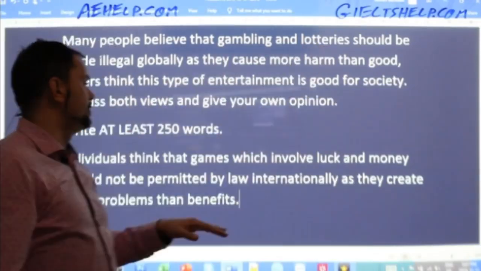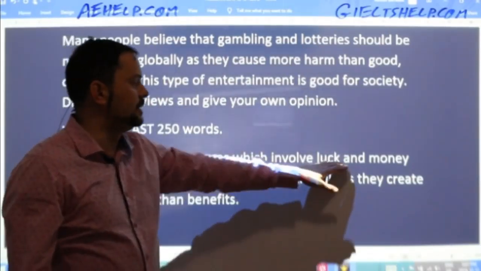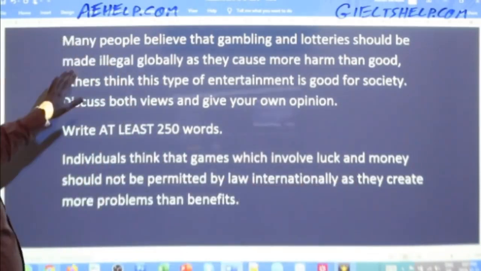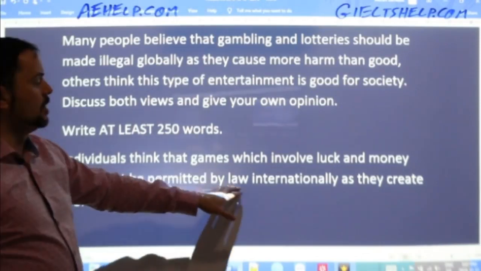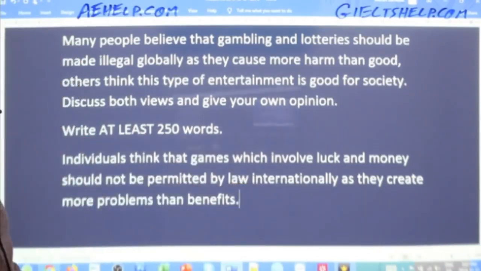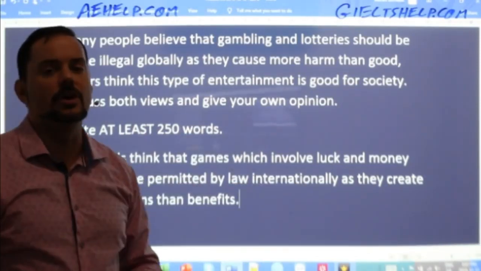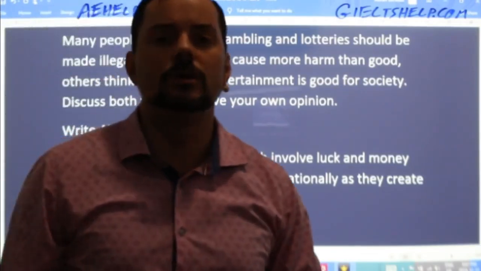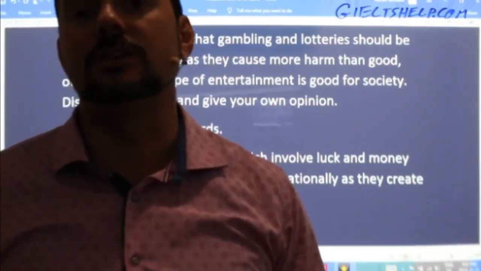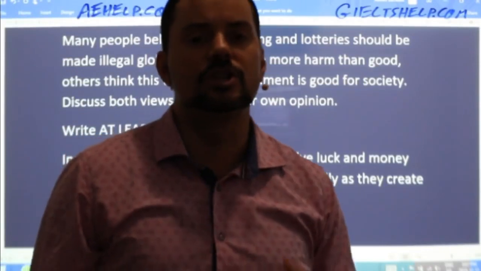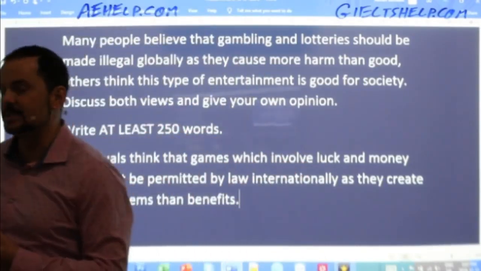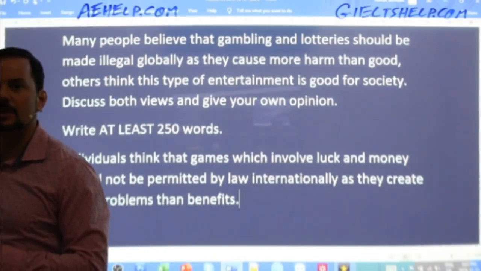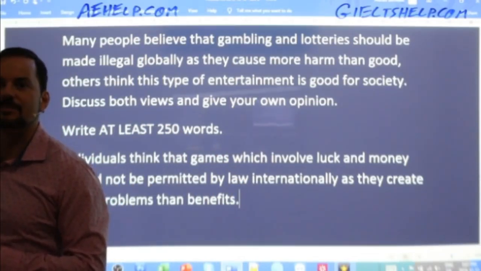Gambling and lotteries, games which involve luck and money, should be made illegal globally, should not be permitted by law internationally. That's paraphrasing, so I'm using my own words to change the question into my own words, which are exactly the same in meaning. Okay, so the meaning stays the same.